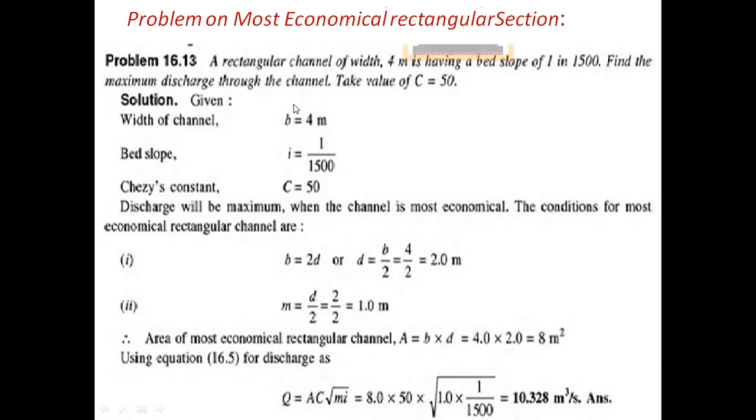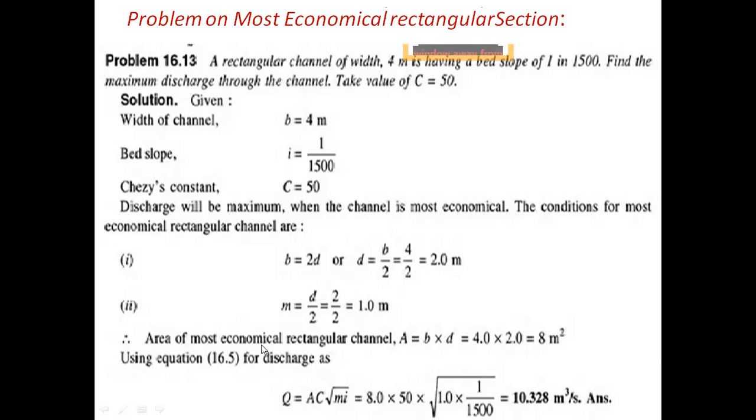Breadth value is already given as 4 meters. Now substituting the d value in the formula of hydraulic mean depth, m equal to d by 2, d value is 2, so 2 by 2 equal to 1.0 meters. We are getting the hydraulic mean depth value as 1 meter. Breadth of the channel is 4 meters, and depth of the channel is 2 meters.